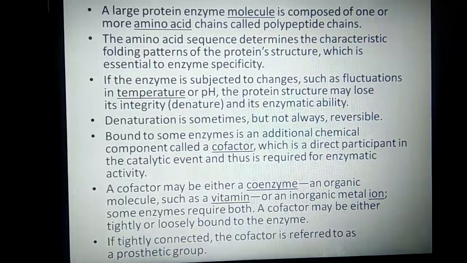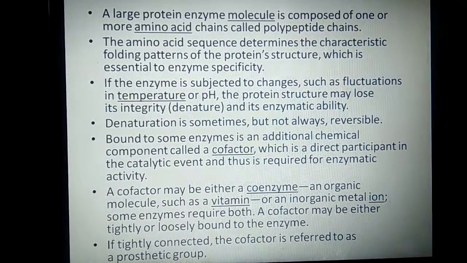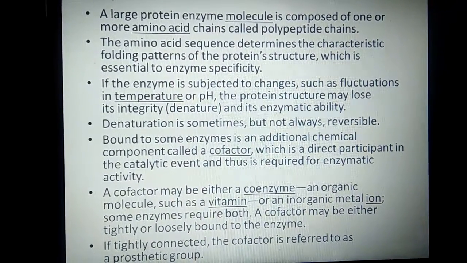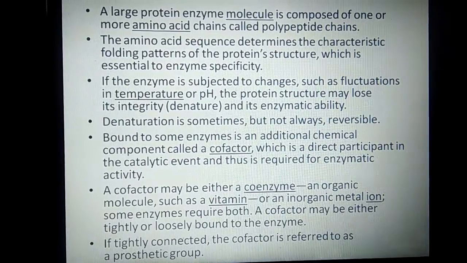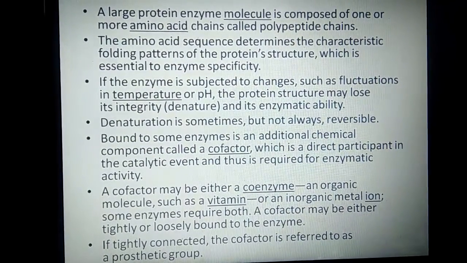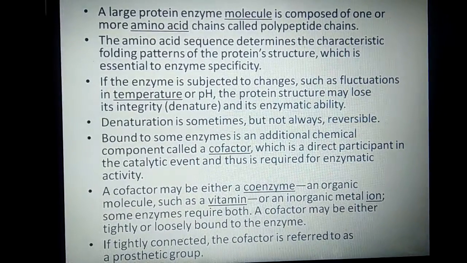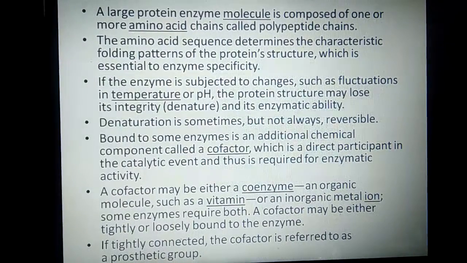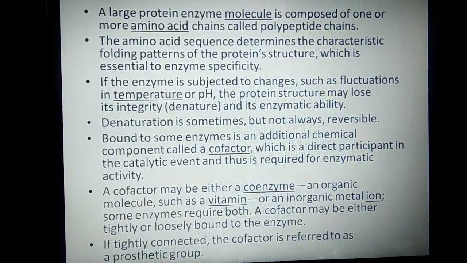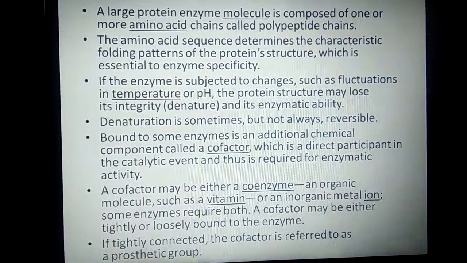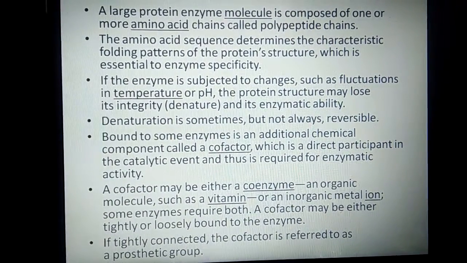Now, a large protein enzyme molecule is composed of one or more amino acid chains called polypeptides. As most enzymes are protein in nature, they are made up of amino acids. These amino acids are linked together by peptide bonds, or we can say that these are the polypeptide chains that are present in the enzyme.